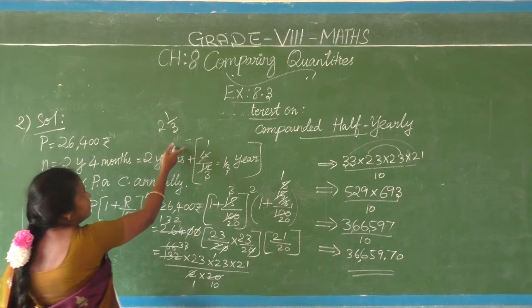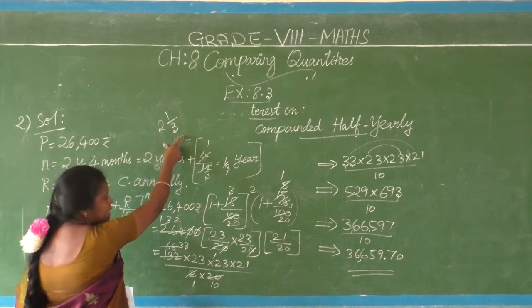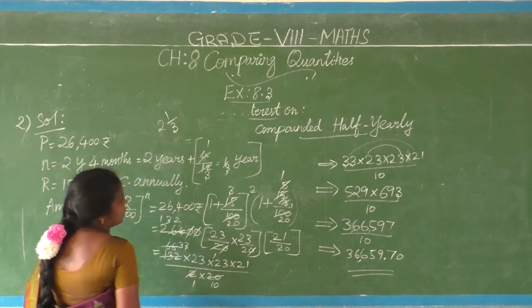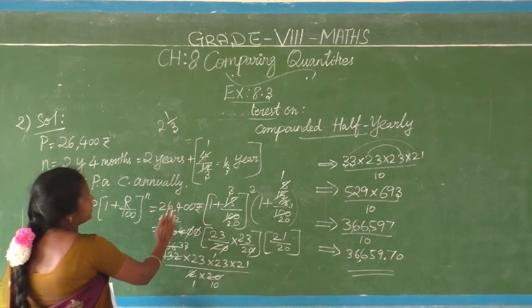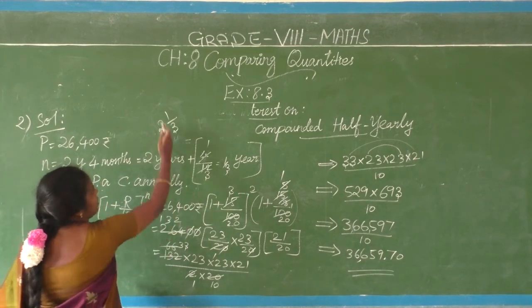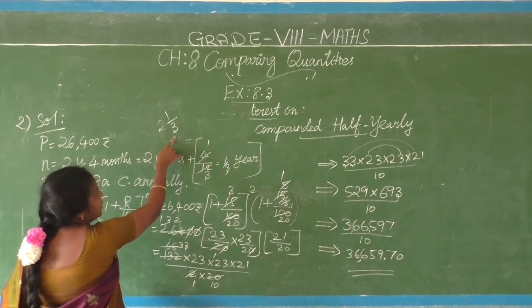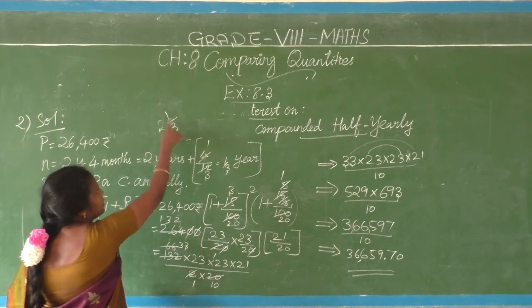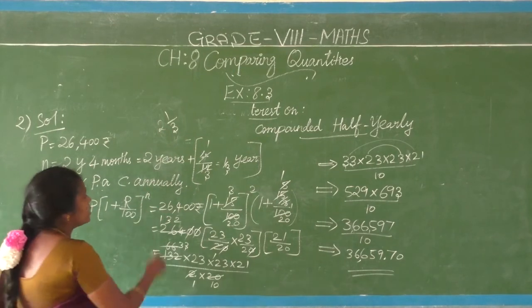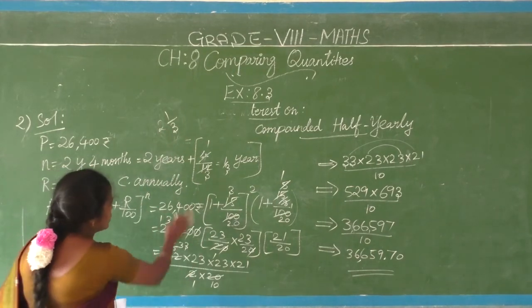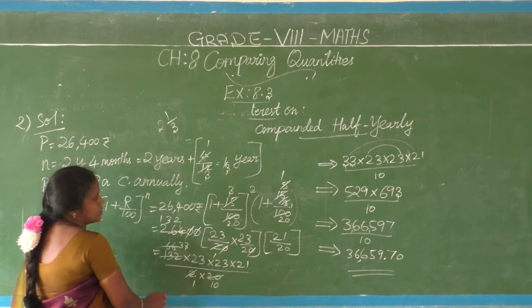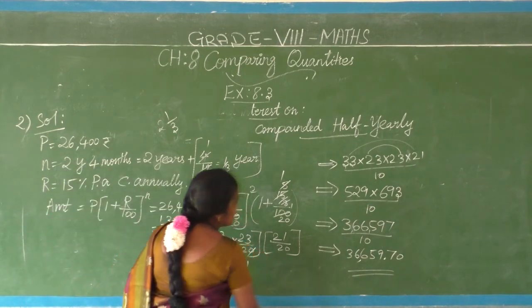It is given here with the fractional number. So there we have to do like this alternation. Understood? What I did, first I have applied a formula for the whole years and then the part. Here 1 by 3, how is it coming? 4 months, nothing but 1 by 3 year. Okay, 1/3 of the year is only 4 months. So if you check all the calculation, definitely you will get this answer at last.